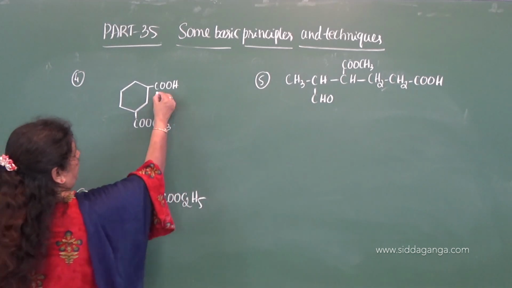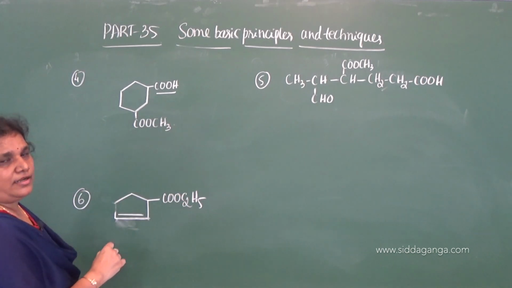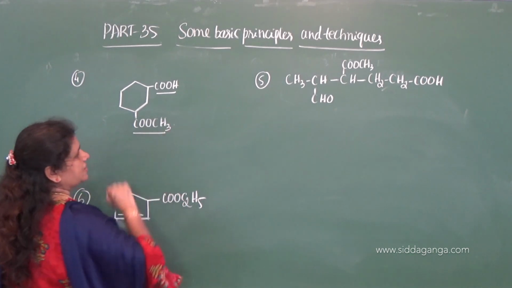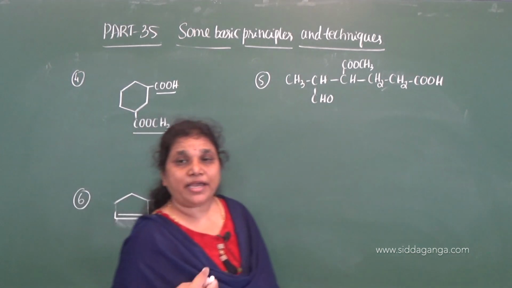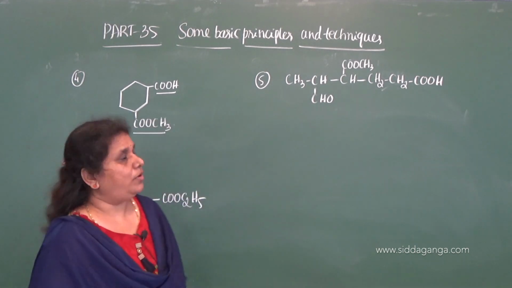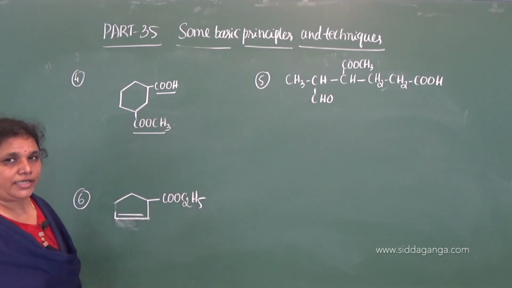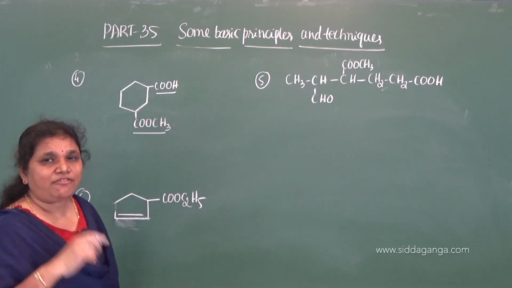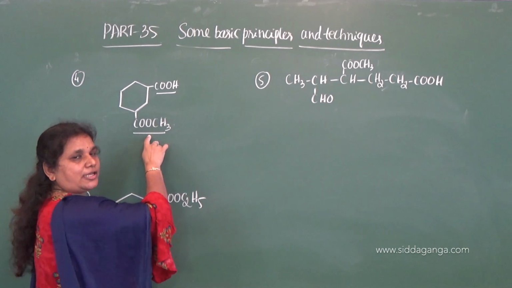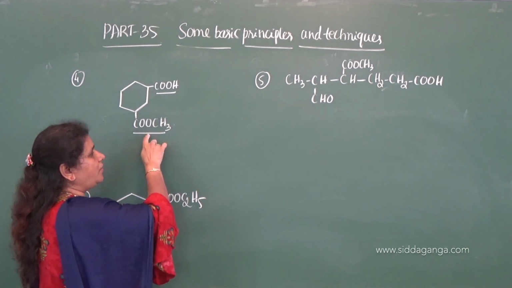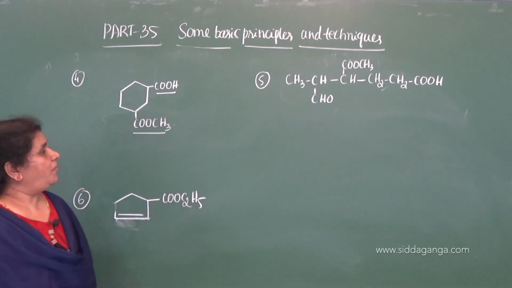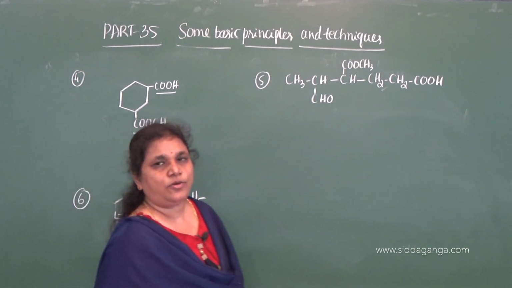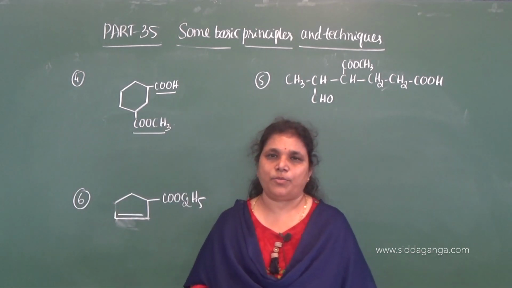See here, COOH group is here and ester group is here. It is a bifunctional alicyclic compound. We need to follow the priority here. Therefore, we need to consider COOH as the principal functional group and the ester becomes a substituent now. We need to give the prefix for this. What is the prefix for the ester group? Alkoxycarbonyl, correct?